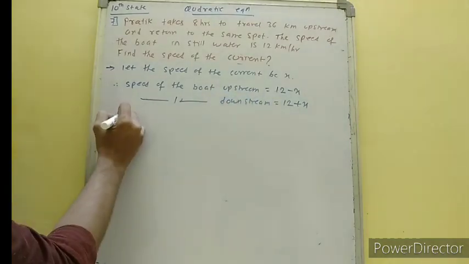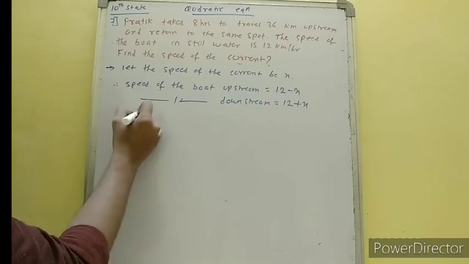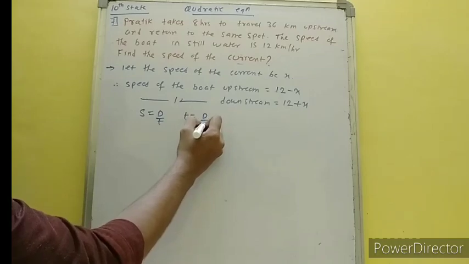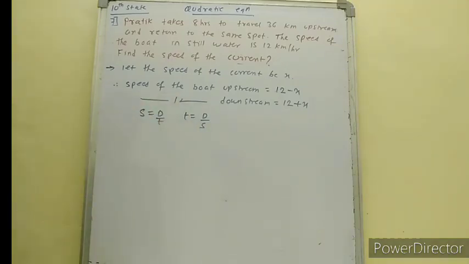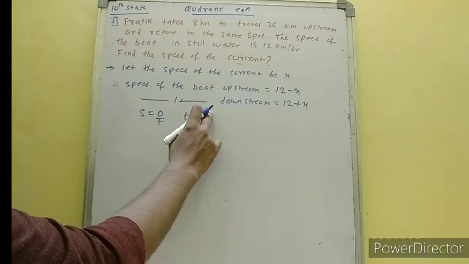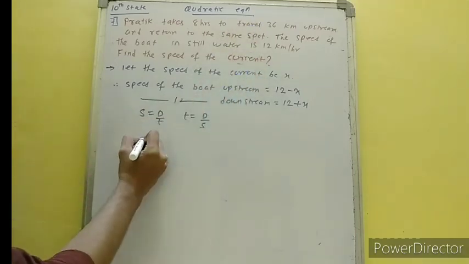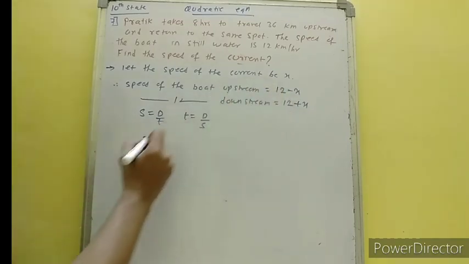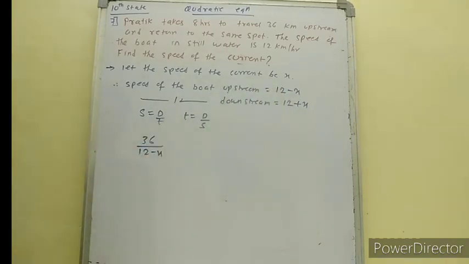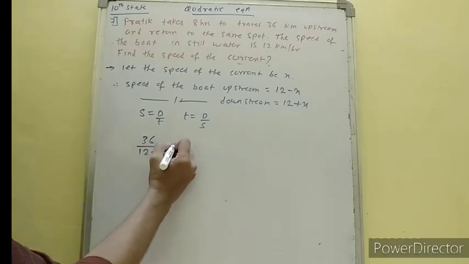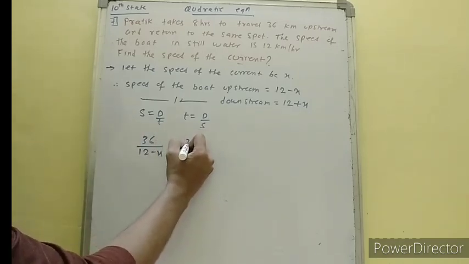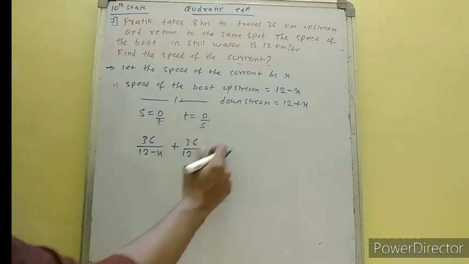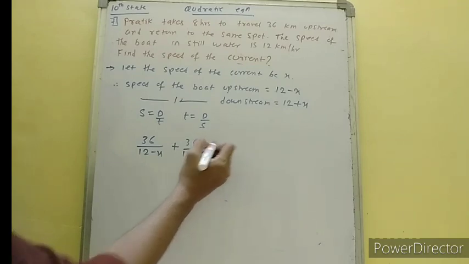Okay, so we know that speed is equal to distance upon time. So time will be distance upon speed. So distance covered going upstream is 36, upon speed, upstream speed is 12 minus x. Okay, the boat is going upstream, plus again it is coming downstream, so distance covered is same, and as it is coming downstream, its speed, distance upon speed is 36 upon 12 plus x.